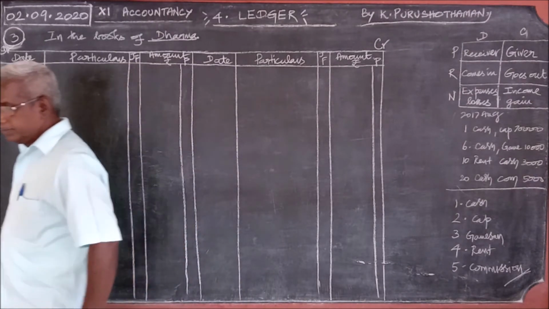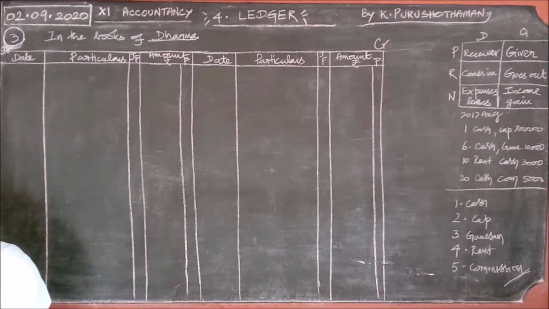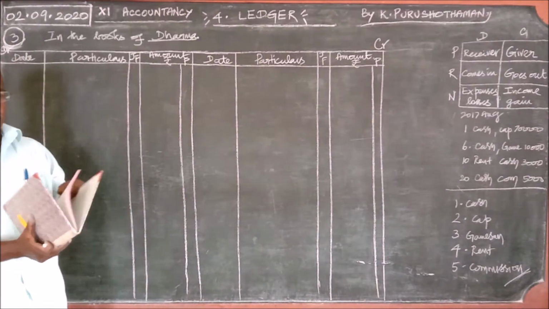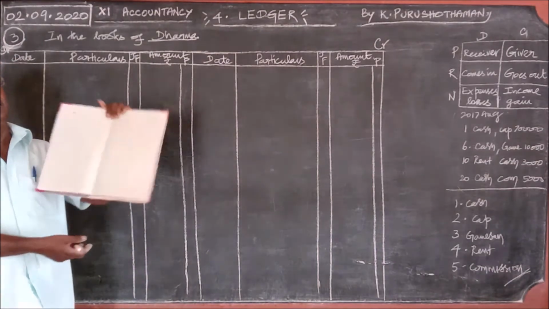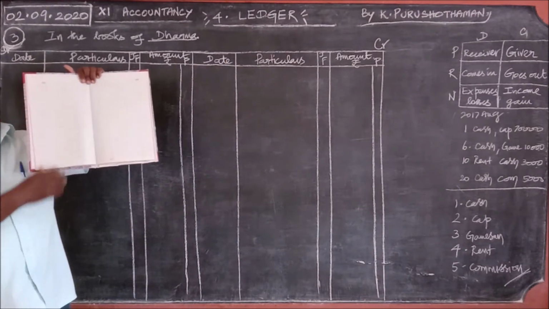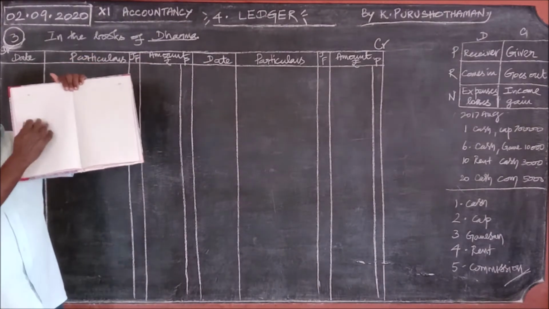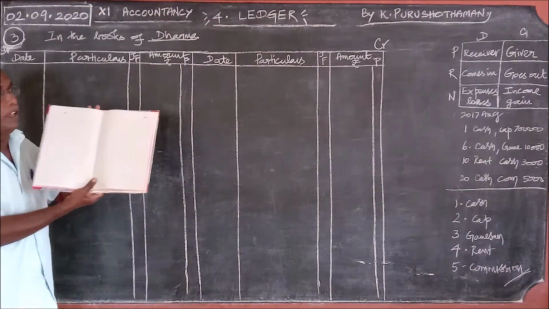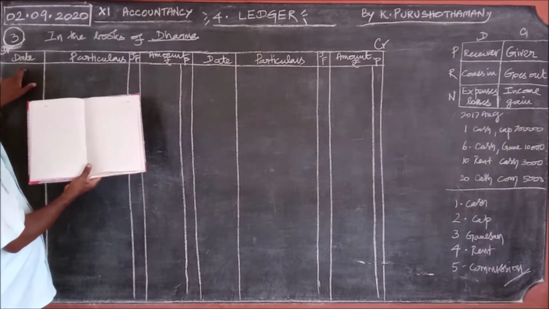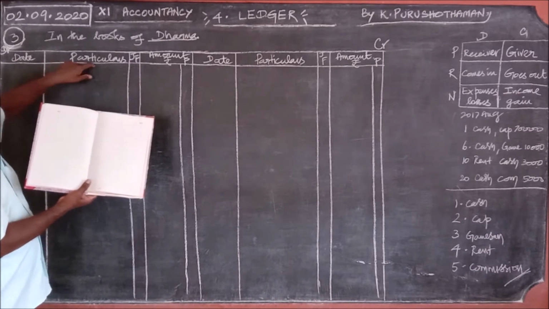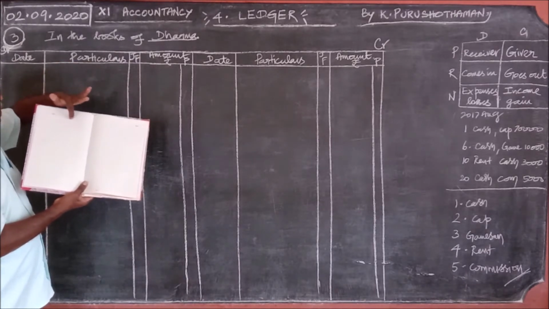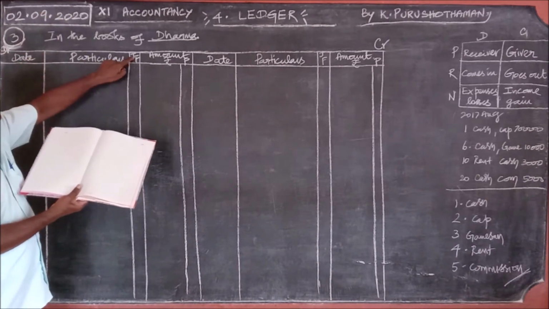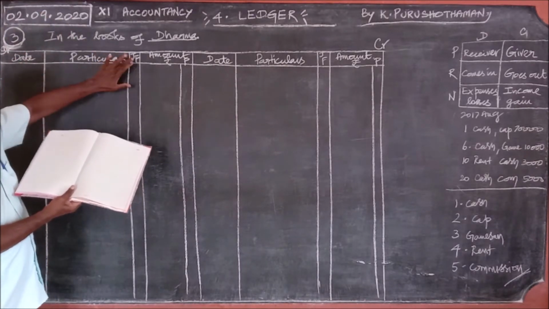I told you how to use the accounts notebook for the ledger. For the journal, you should use only one side, but for the ledger, you should use both sides. Here, date, then the next column particulars, then JF, that is, in the journal it is LF, ledger folio, and in the ledger it is journal folio.